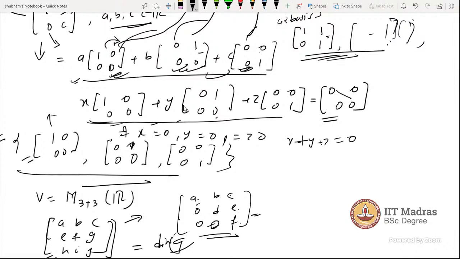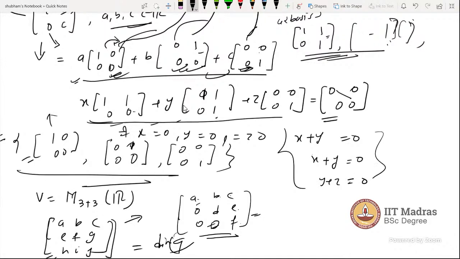So while solving, you will get a system of linear equations in this form. Let's say I'm writing it here. Like x plus y equal to 0, and x plus y again equal to 0, and the third one is y plus z equal to 0. So these 3 equations you will find, right, after the comparison. And yes, sir, but the vectors are not linearly independent.